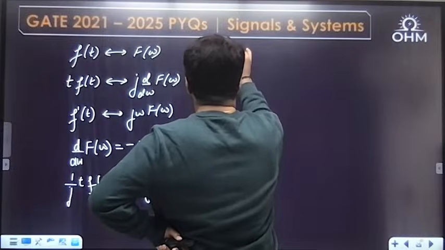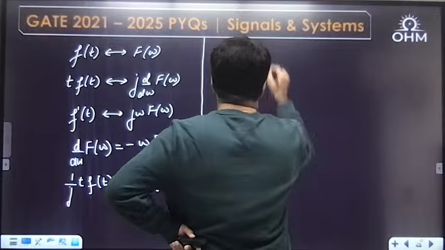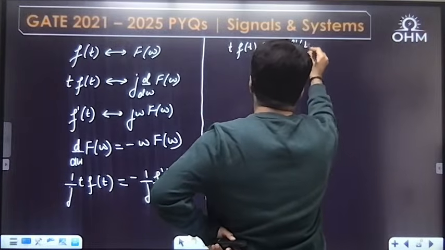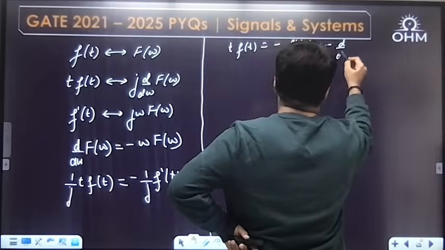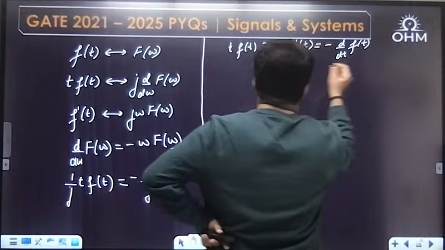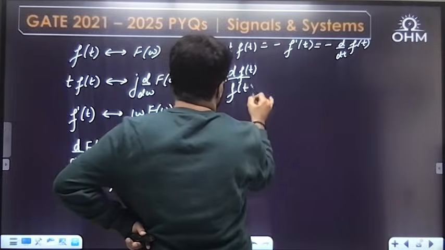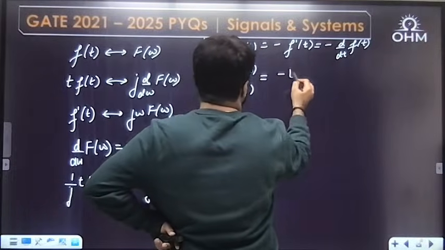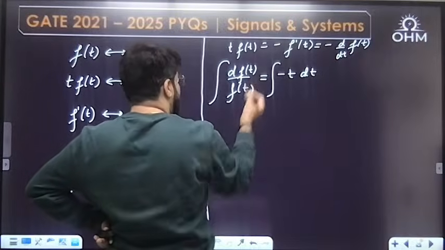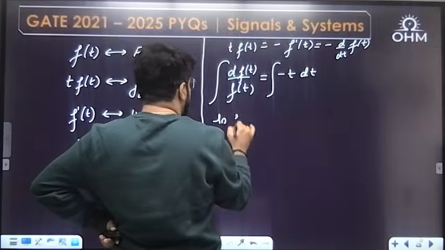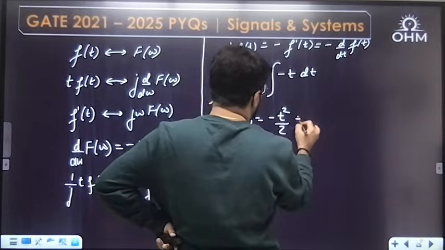You can write t f(t) is equal to minus f dash t. What is the meaning of minus f dash t? Minus d by dt of f(t). So we can rearrange this, separating out the variables: df by f(t) equal to minus t dt. Then integrate on both sides. Integral of df by f is ln f, so log of f(t) equals minus t square by 2 plus some constant.